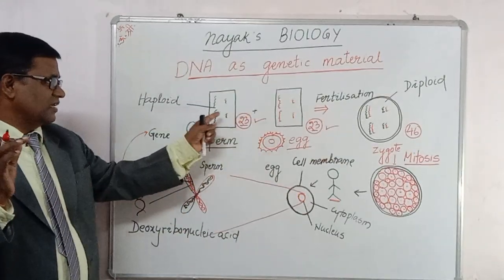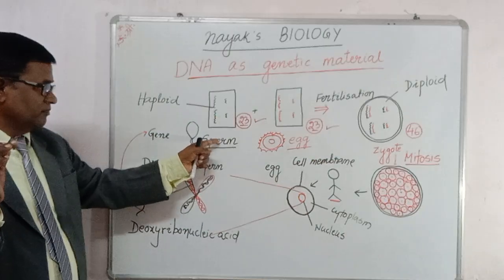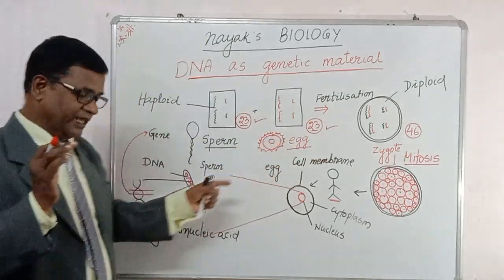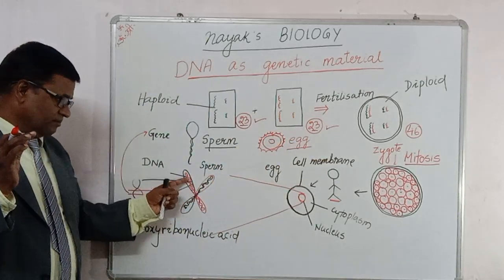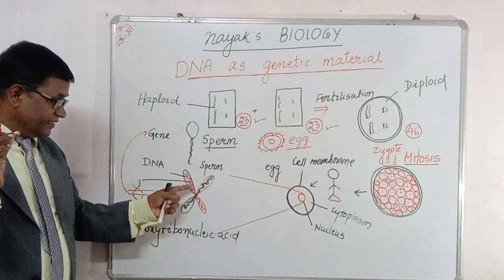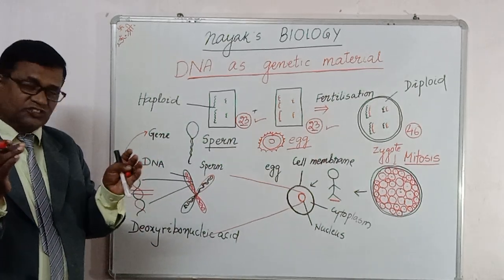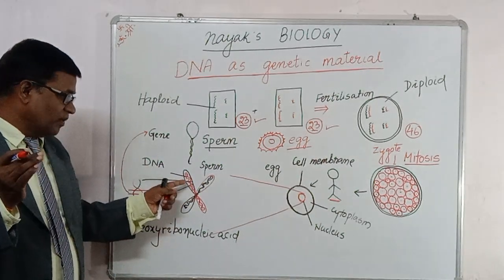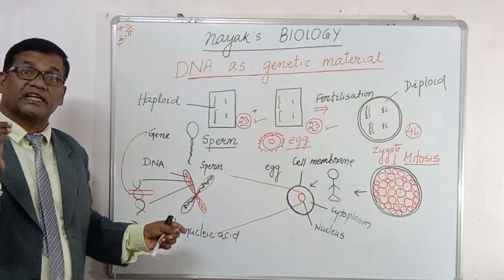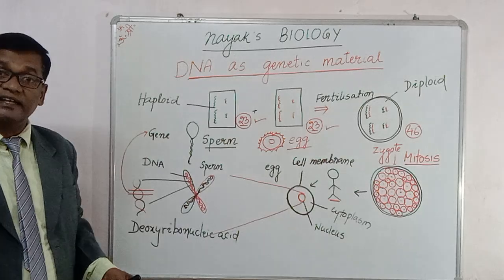In the diagrams, the black one is the sperm and the red one is from the egg. This chromosome is a tightly overlapped, very closely arranged, small rope-like, thread-like structure, and that thread-like structure is called the DNA.